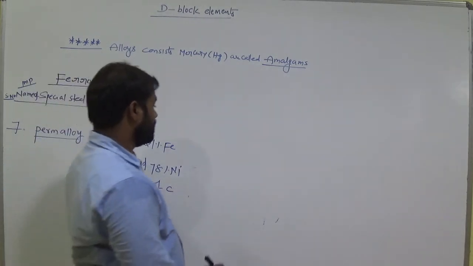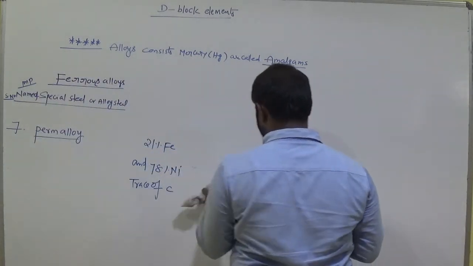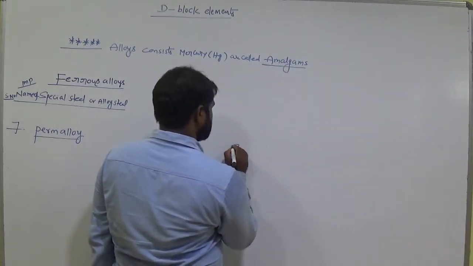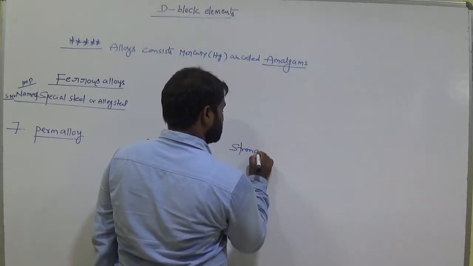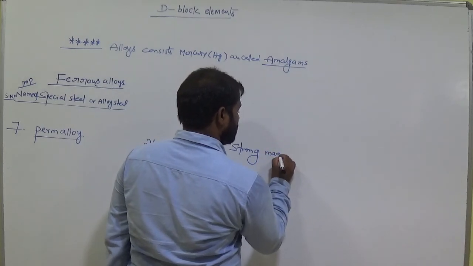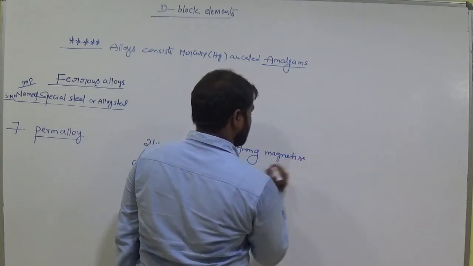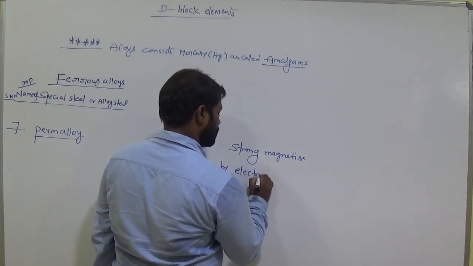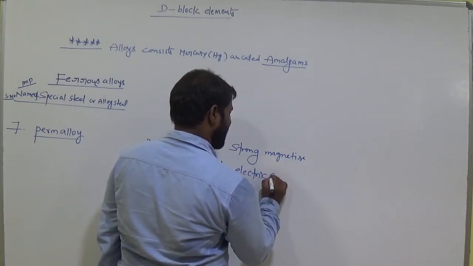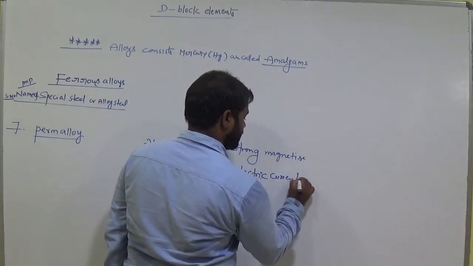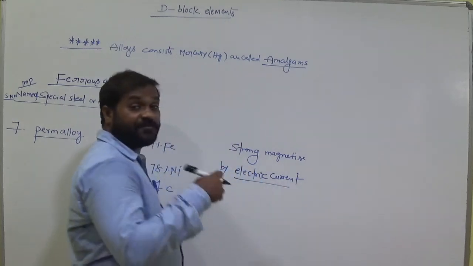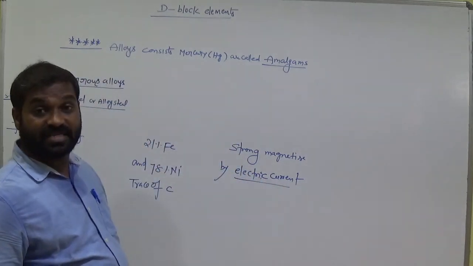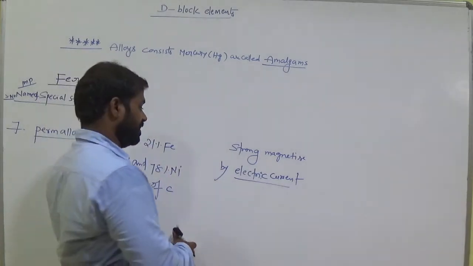The main property is that these are strongly magnetized by electric current. In the presence of electricity, these act as very strong magnets. Remember this. In the presence of electricity only.